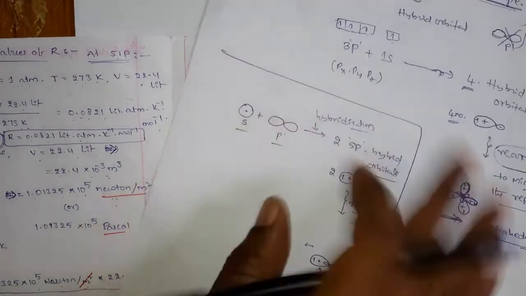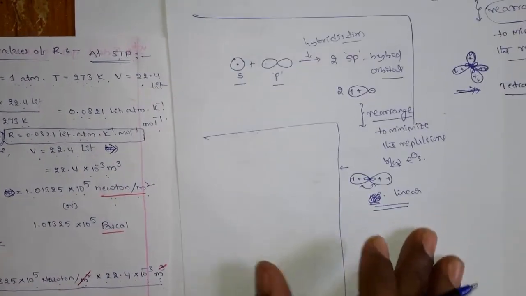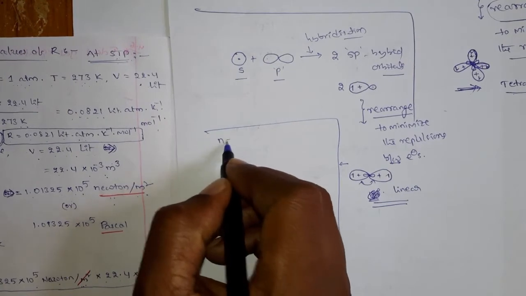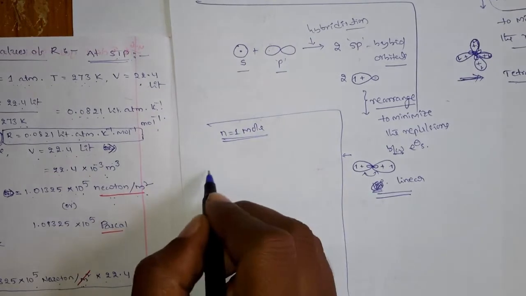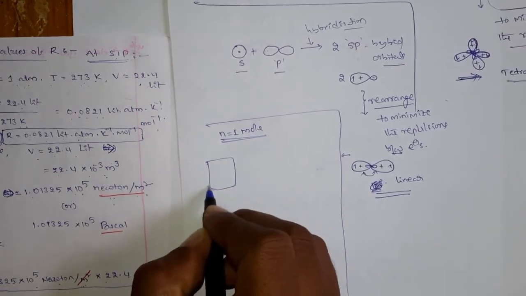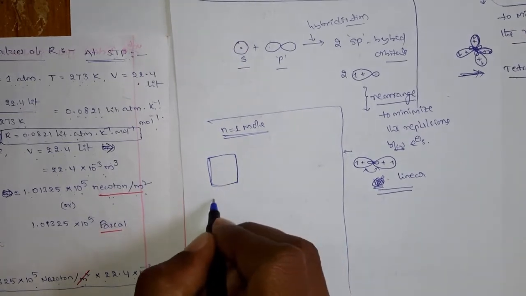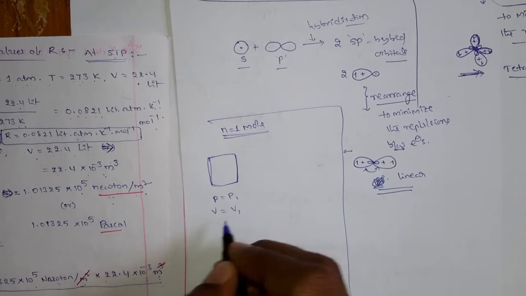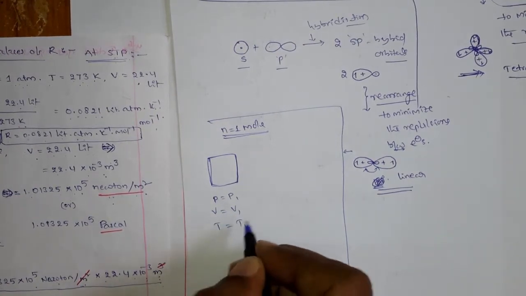Assume the fixed amount of gas is 1 mole. At one place the pressure is P1, the volume occupied is V1, and the temperature is T1.